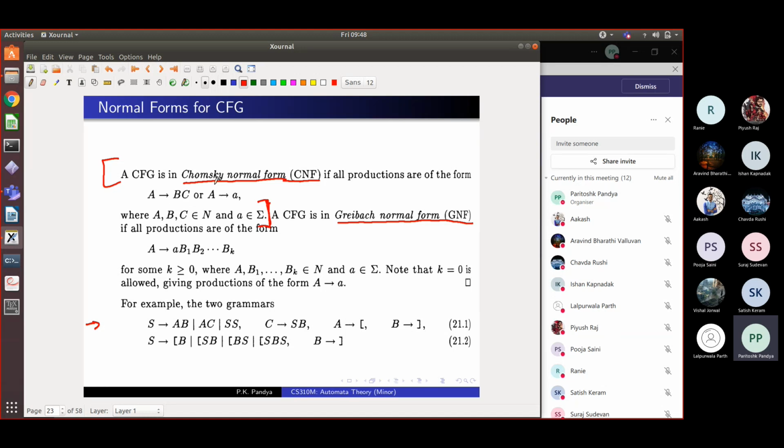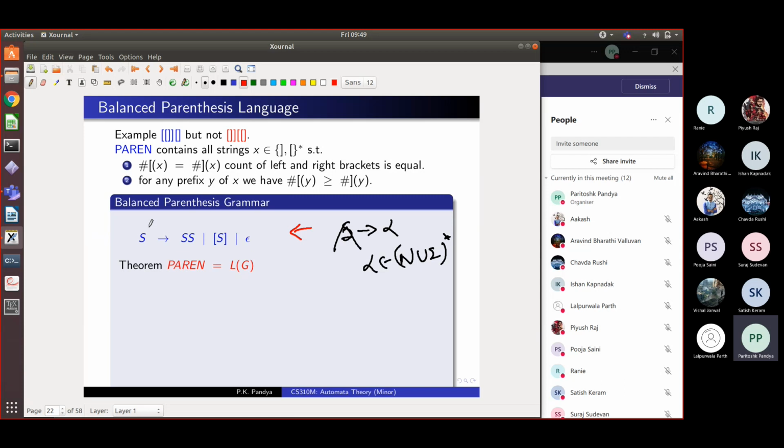So a Chomsky normal form grammar can only have one of two kinds of rules. It can either have a doubling rule, where a non-terminal goes to two non-terminals. They can be any non-terminals, they don't have to be distinct. So in our case, S goes to SS is a doubling rule. Is that clear, Rani?